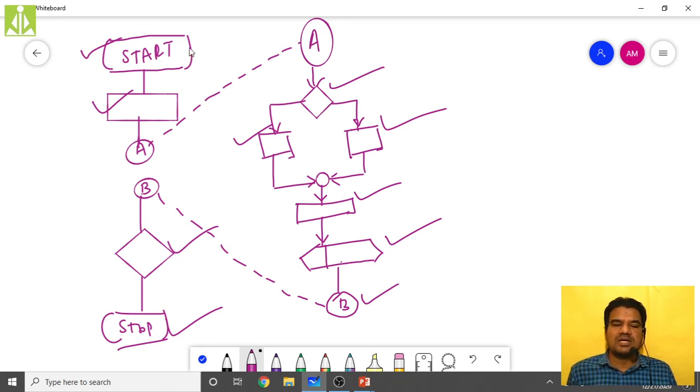So far we discussed the oval shape to show the start and stop point of your algorithm, or the start and return point of your subroutine. Then we discussed the flow lines, just to show the flow of control inside your algorithm and to have proper connectivity between the symbols. Then the connectors: they can be used for two different purposes. Whenever you are reaching the end of the page, or whenever there is something very complex that you can't fit inside the actual flowchart. So in two different cases we are using these connectors.